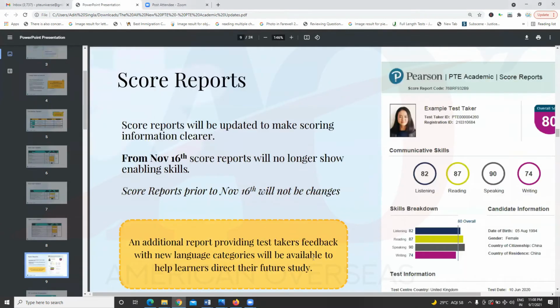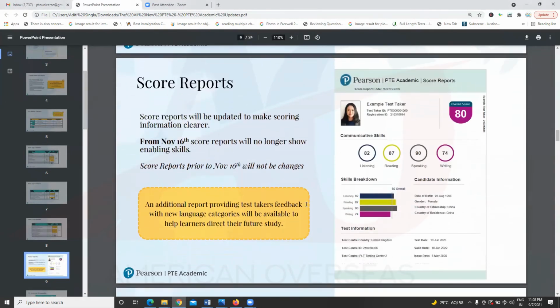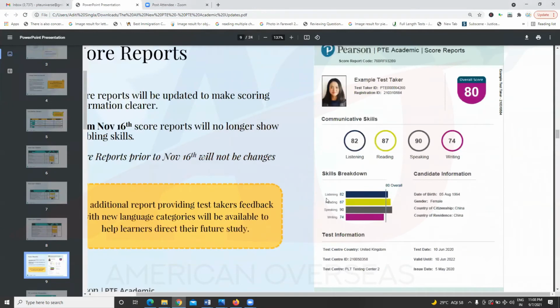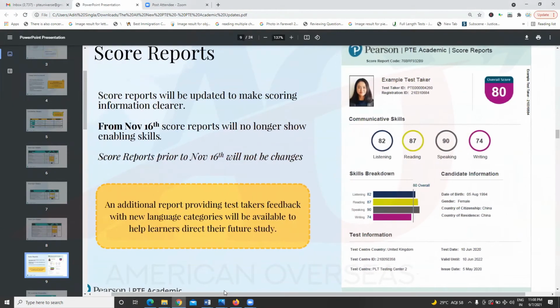But one more update, guys, score reports are going to totally change. See, earlier you used to get enabling skills. Now see the new reports, no enabling skills will be there. You will only be seeing skills breakdown, that is module wise score, overall band score, your basic candidate information, and test information.